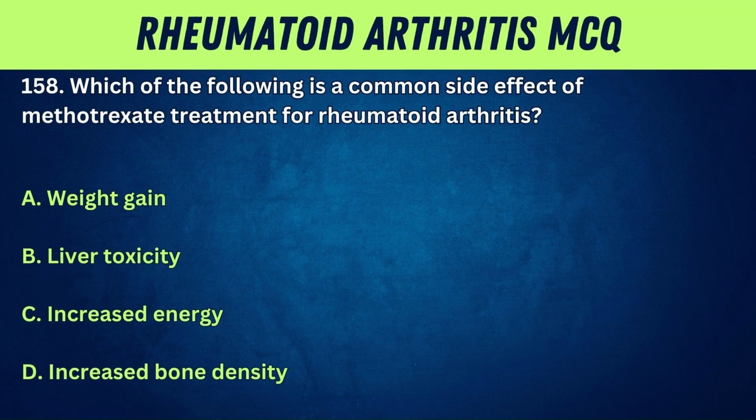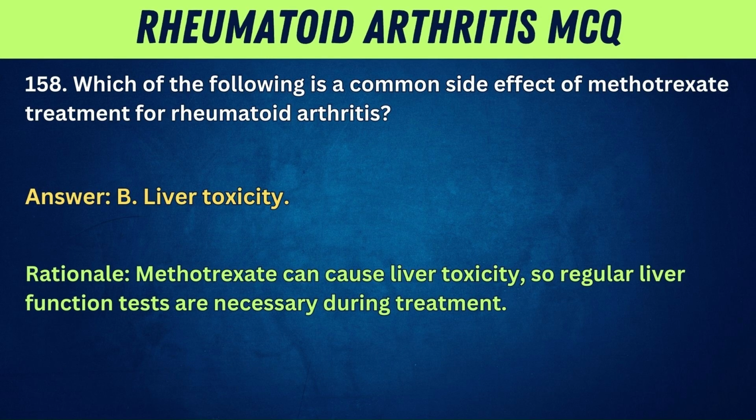158. Which of the following is a common side effect of methotrexate treatment for rheumatoid arthritis? A. Weight gain. B. Liver toxicity. C. Increased energy. D. Increased bone density. Answer: B. Liver toxicity. Rationale: methotrexate can cause liver toxicity, so regular liver function tests are necessary during treatment.